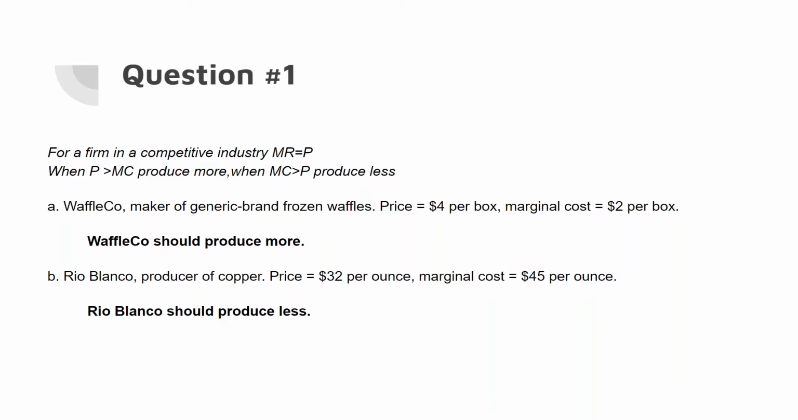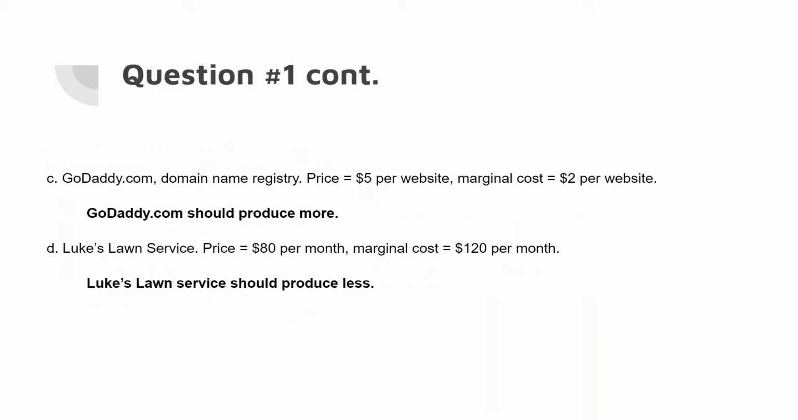So with A, Waffle Co. should produce more. With B, Rio Blanco should produce less. With C, GoDaddy.com should produce more. And with D, Luke's Lawn Service should produce less.